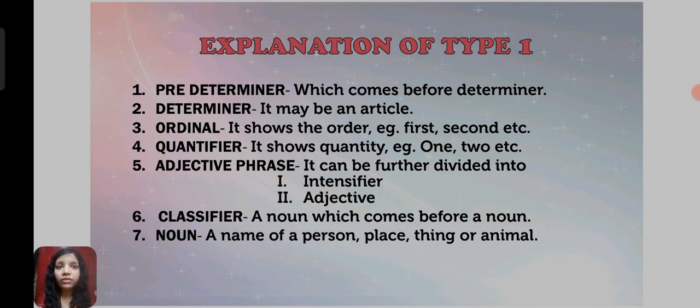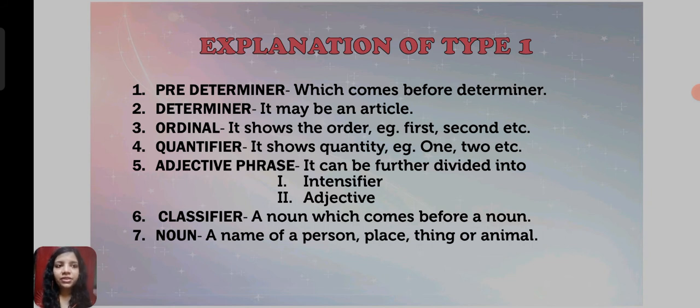Explanation of type 1. First of all, what is a predeterminer? That which comes before the determiner is known as a predeterminer. Next is determiner. It may be an article like a, an, the, or those, this, that. These are determiners. Next is ordinals. It shows the order, that is first, second, etc. And quantifier shows quantity, that is 1, 2, etc. Next is the adjective phrase.